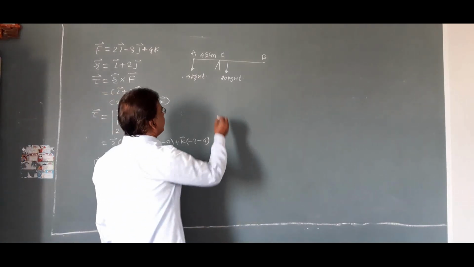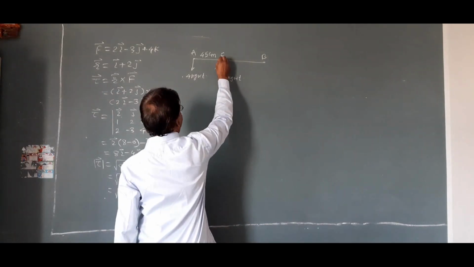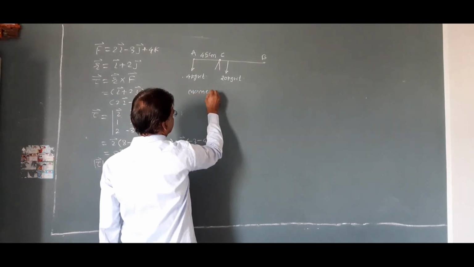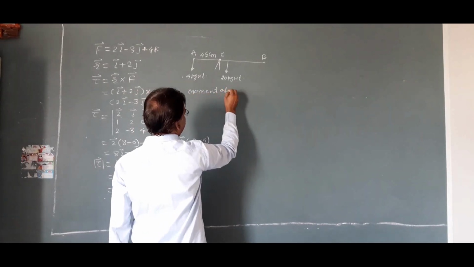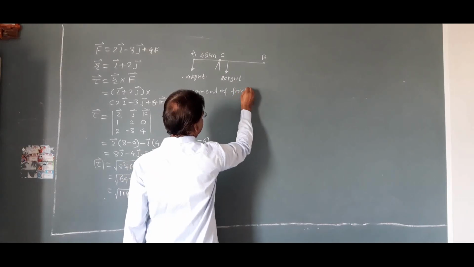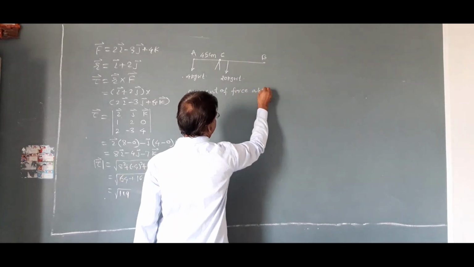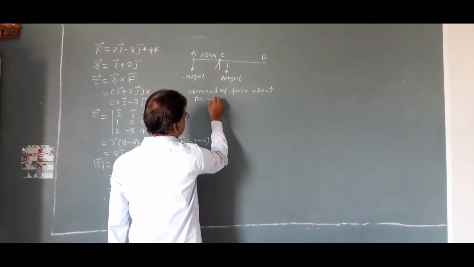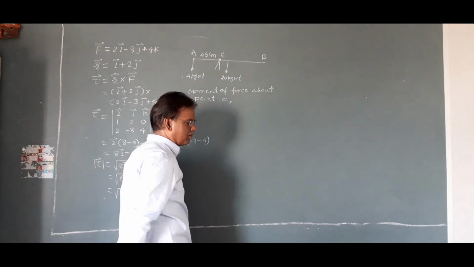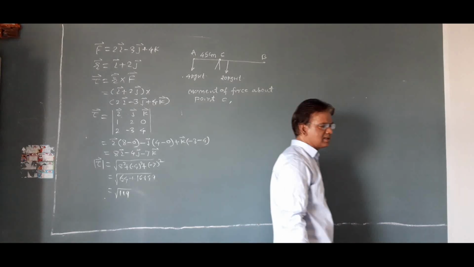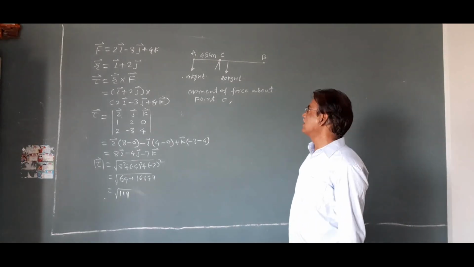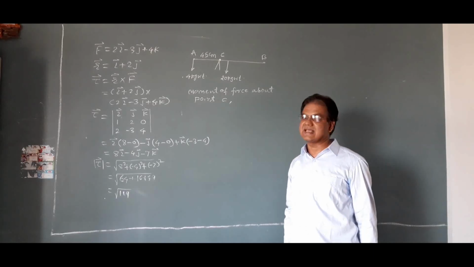Here, taking moment of force about point C, the balancing point, that is here C is the axis of rotation.